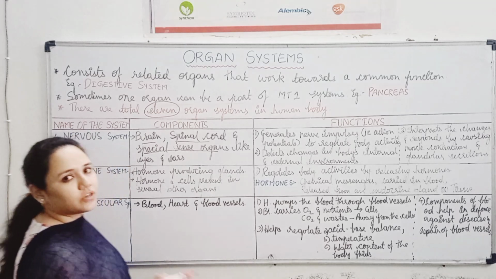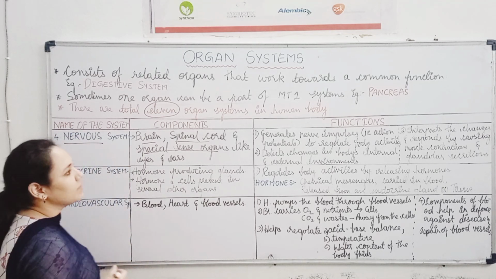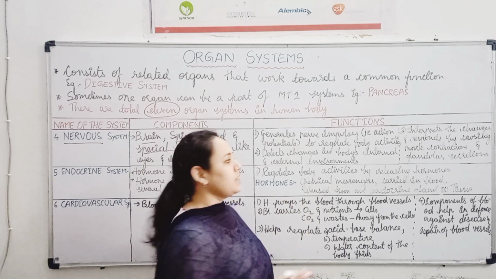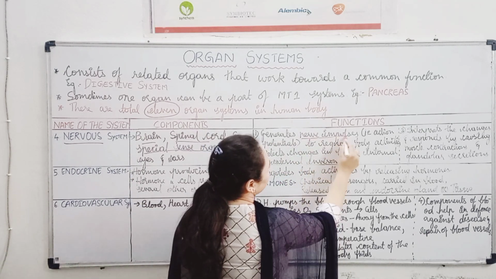So what is the function of nervous system? So nervous system basically consists of nerves and these nerves help in generation of nerve impulses.